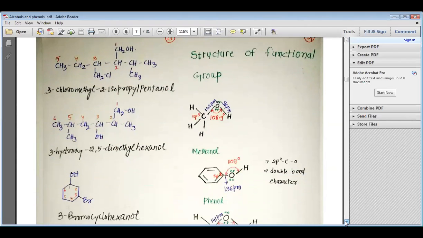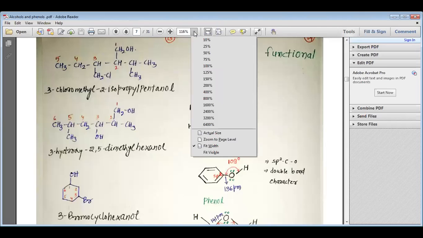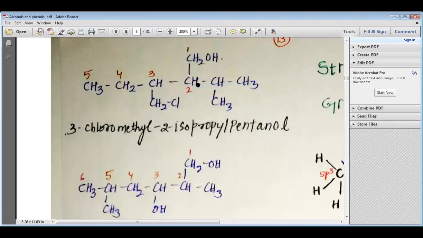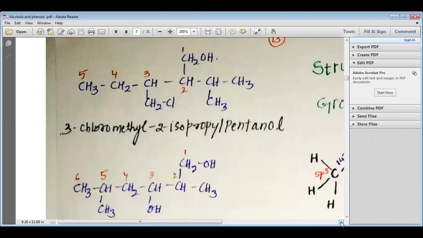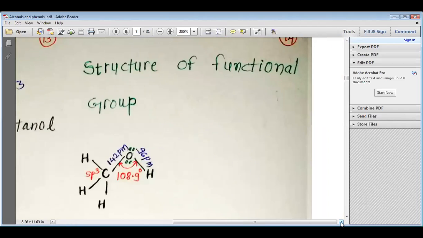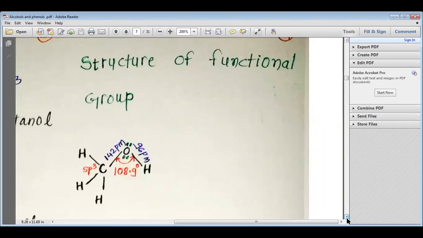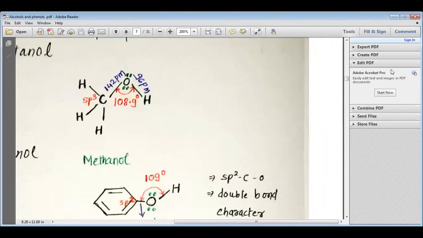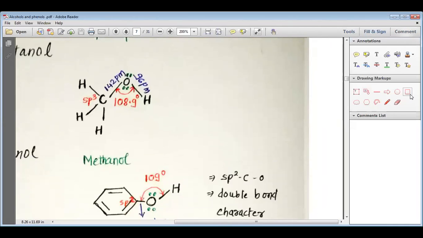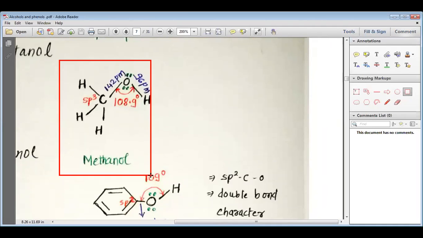And now, my dear students, we are going to study in detail the structures of the various functional groups that we want to study. So let us start the class after revision with the structure of the functional group. First, my dear students, let us have a look at this alcohol. So here we have the structure of methanol.